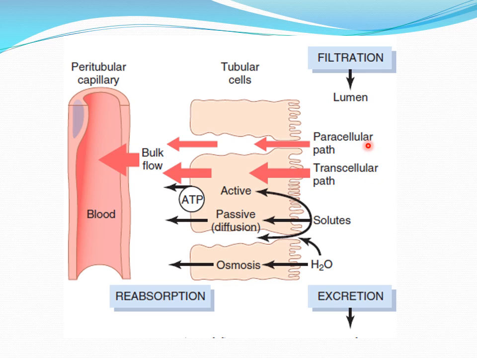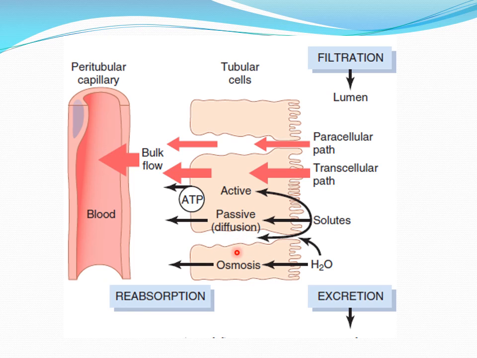So here you have to learn three things. One thing is the reabsorption is via a two-step mechanism. First step is from the tubular lumen to the renal interstitium, and then the second step is from the interstitium to the peritubular capillary, that means into the blood. The second thing that you have to see here is the various mechanisms that are operating. So those are active, passive, and osmosis.